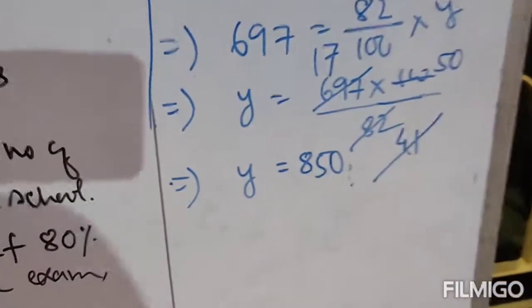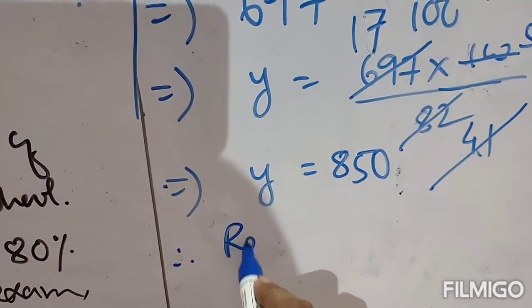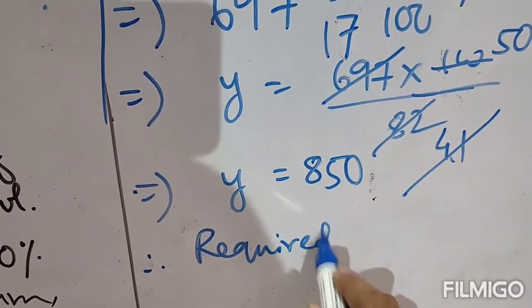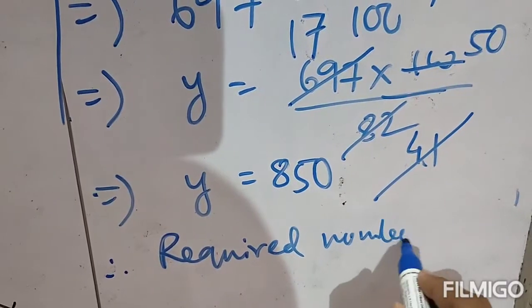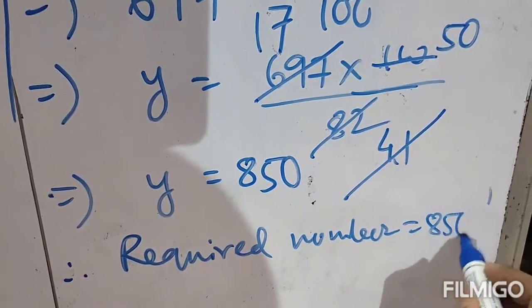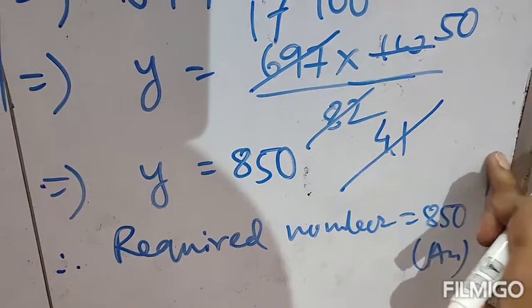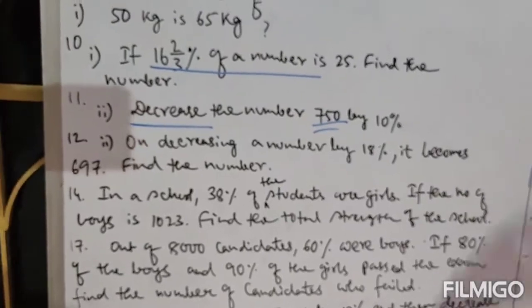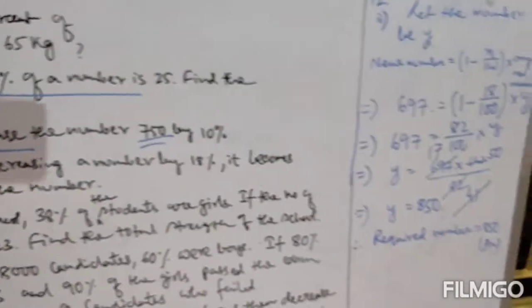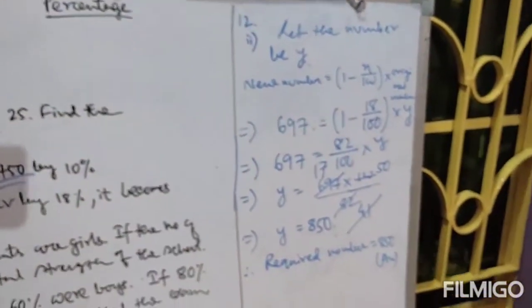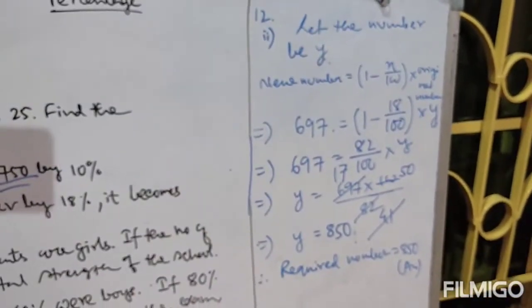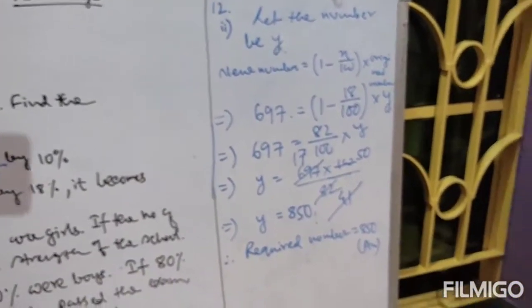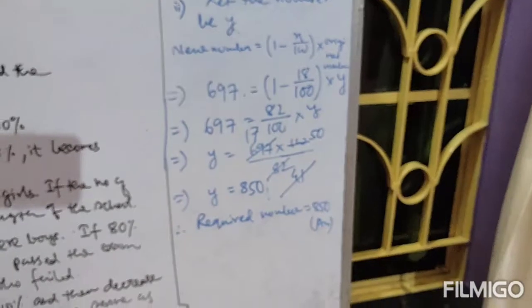Therefore you will write, required number equal to 850. This is your answer. Clear? So you have number y, and after decreasing y by 18%, the number becomes 697. Therefore the new number is 697 and the original number was y. So just write the formula, put this in the formula and solve, and you will get y equal to 850. Clear? Next question.